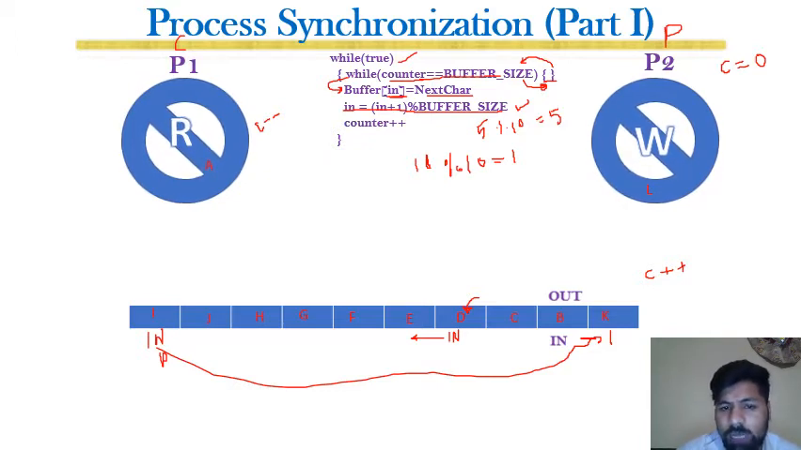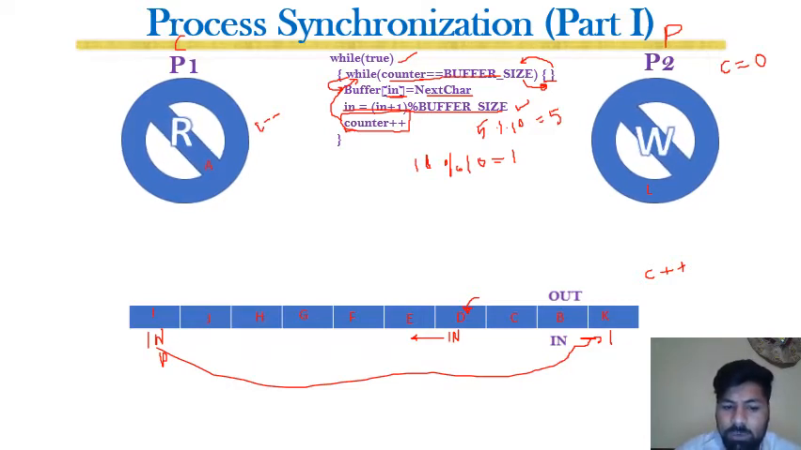Finally, once the character is inserted in the buffer, the counter is incremented, which shows that the number of characters in the buffer has been incremented. And the first condition tells us that as long as the counter is equal to the buffer size, or the number of characters is equal to the buffer size, the producer will stop and wait until space is available in the buffer.